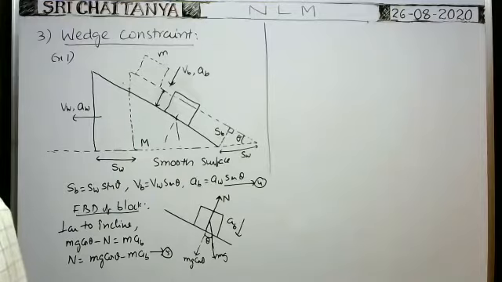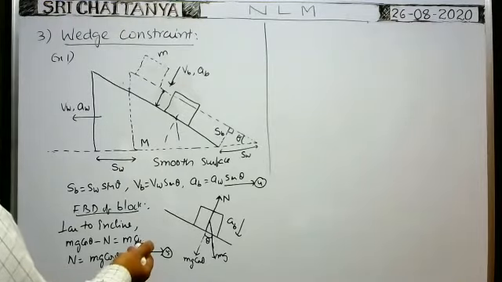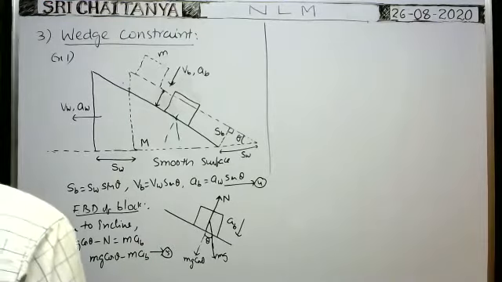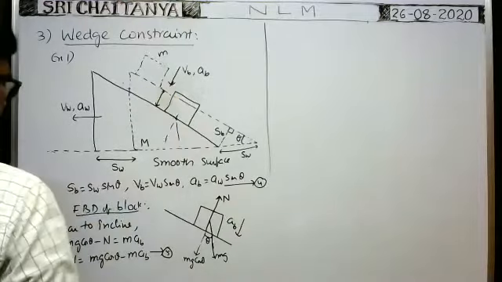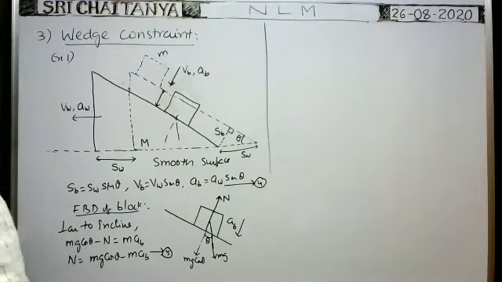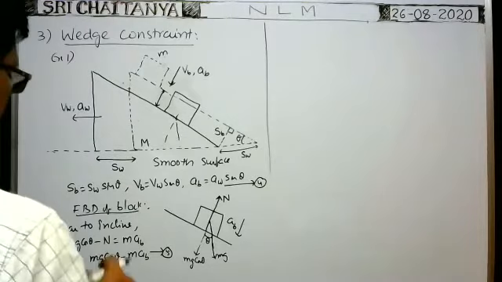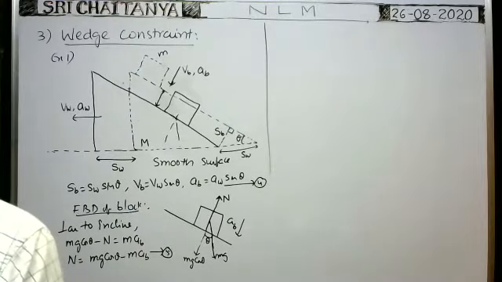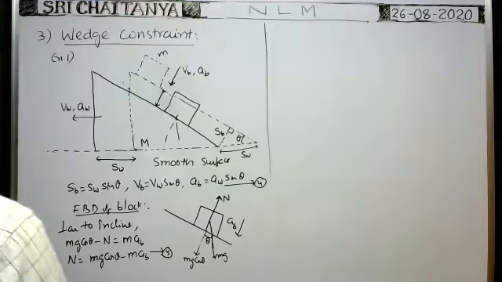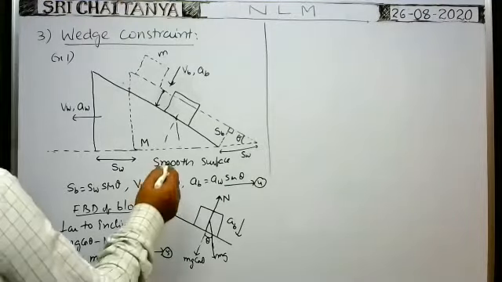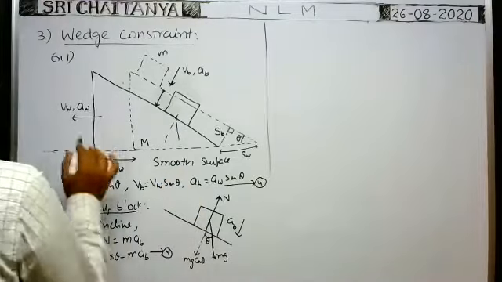We have to write the free body diagram of the wedge. So mg cos theta minus m AB we have written. Suppose you want to find the acceleration of the wedge first, AW.